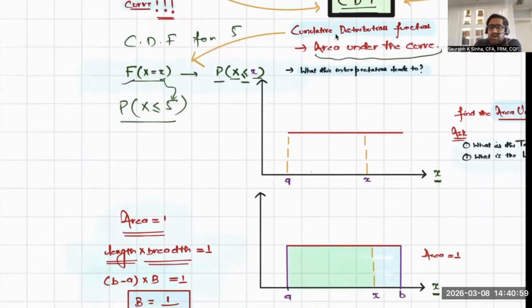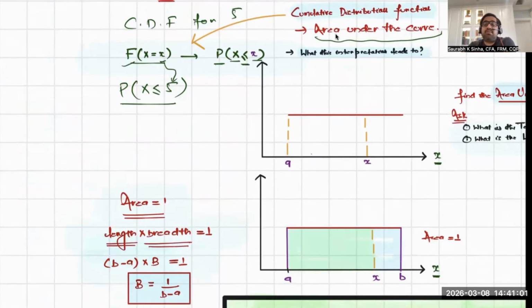So again, in uniform continuous distribution, I'm saying capital X varies from A to B, but give me only the probability of X less than or equal to small x. This is the capital X. So you have to give me this probability.